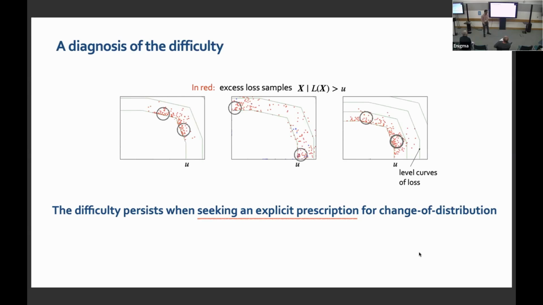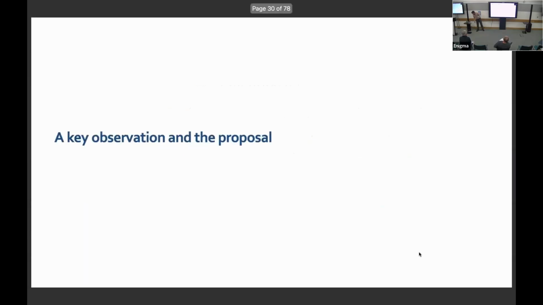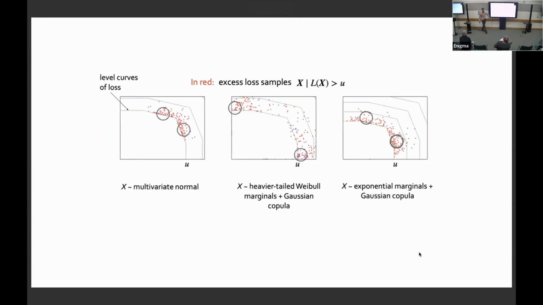If you want to say, "Hey, this is the distribution I want to use," then the difficulty is going to be persisting, because the good change of distribution is going to be a non-trivial function of your objective as well as the random variables. So here I'm going to make a key observation. Maybe these are the two slides which are the most important for the talk. You are familiar with this picture now.